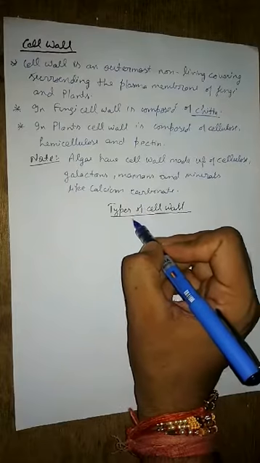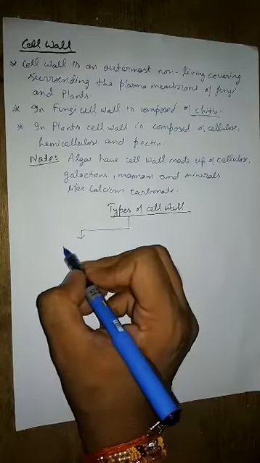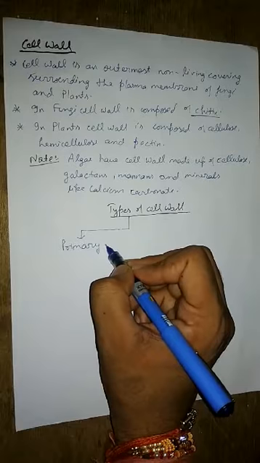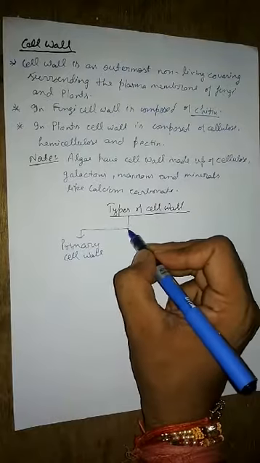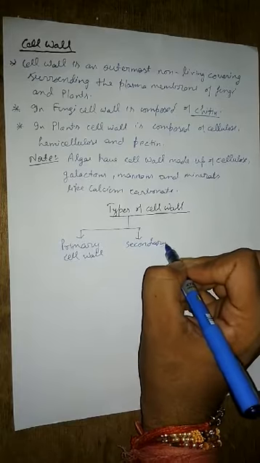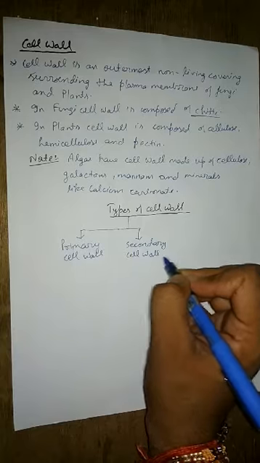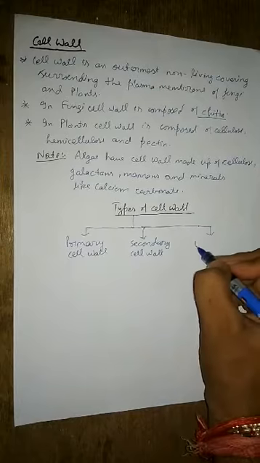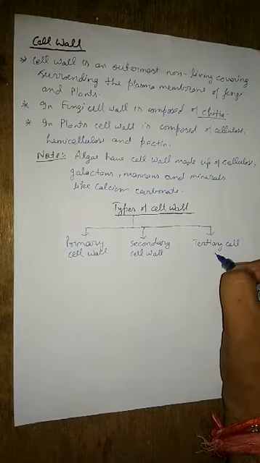So the cell wall basically can be of three types: primary cell wall, then secondary cell wall, and the third one is tertiary cell wall.